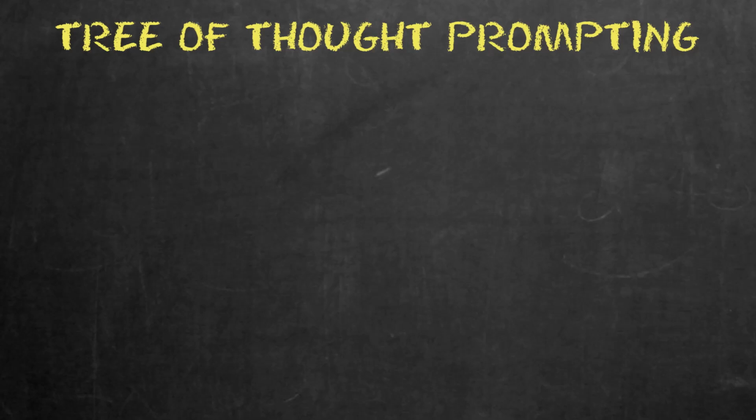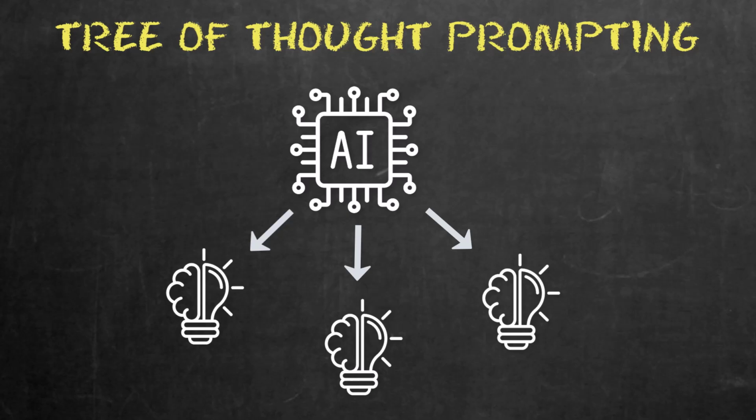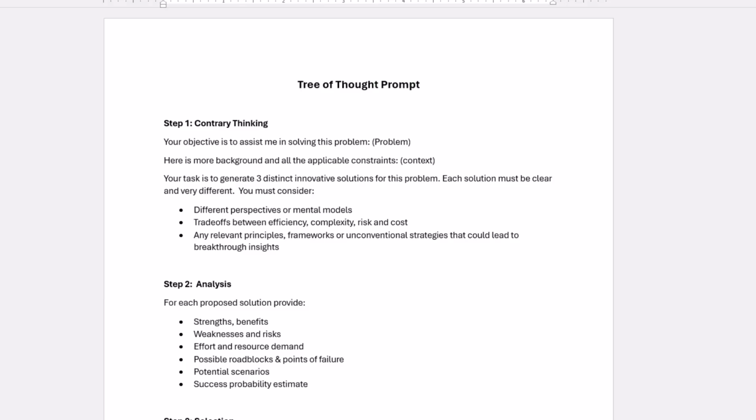In case you're unfamiliar, tree of thought prompting helps the AI think through the problem by asking it to explore multiple ideas or solutions at once. Kind of like branches on a tree, comparing the different options and eventually picking the best one. The tree of thought process involves 3 distinct steps.